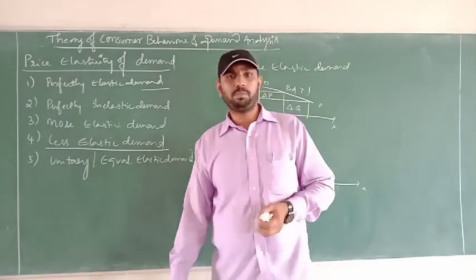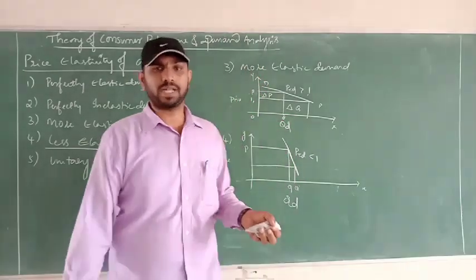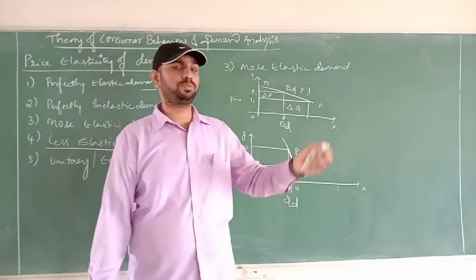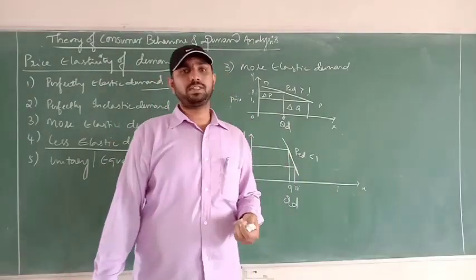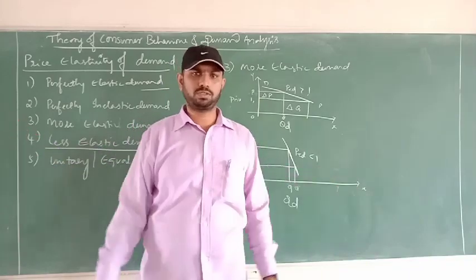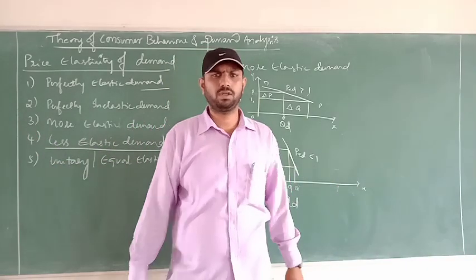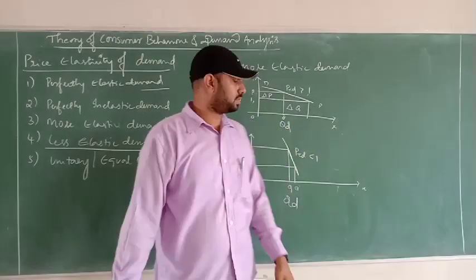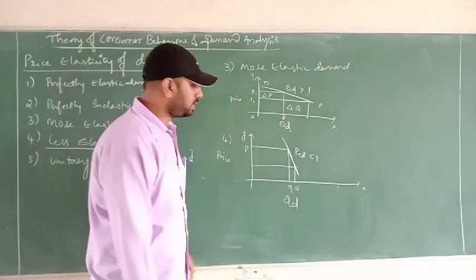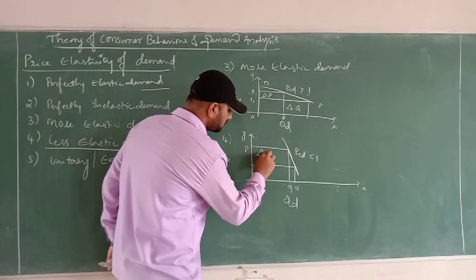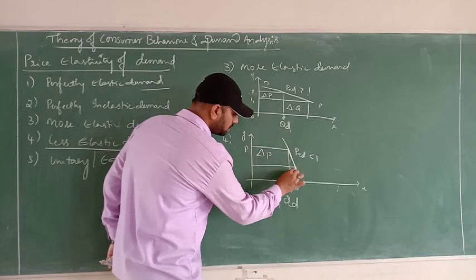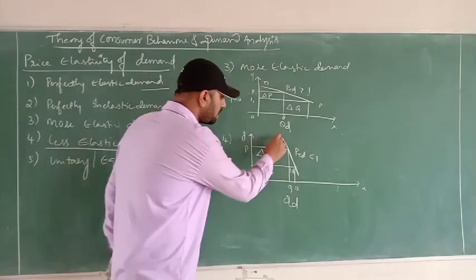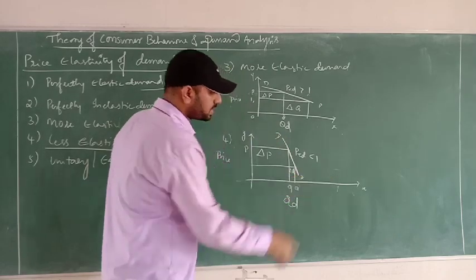When the price per kilo of tomato is assumed to be 10 rupees, and it has come down from 10 rupees to 5 rupees, it doesn't mean that you're going to buy hundreds of kilos. You'll buy a little bit. That little bit of change is not the actual change that has happened in the price. That is called less elastic demand, where the percentage change in price is greater than the percentage change in the quantity demanded. Then this is called less elastic demand, where the demand curve will stick to which axis?